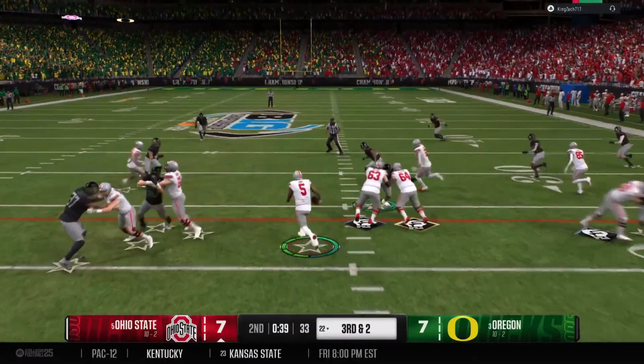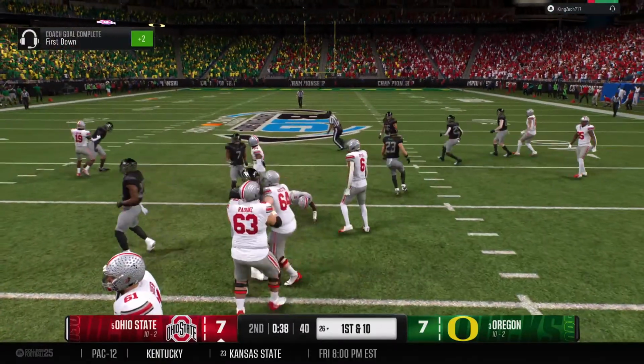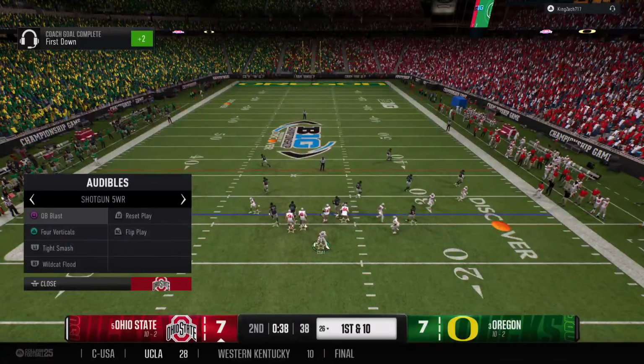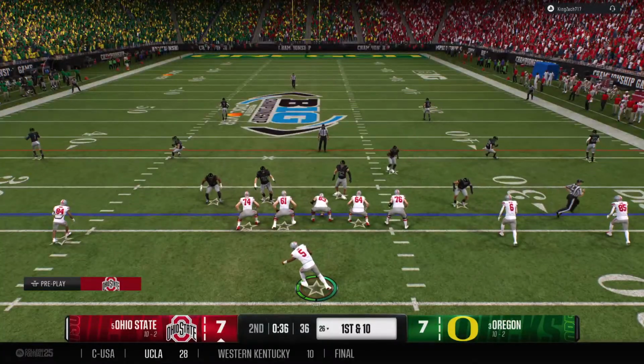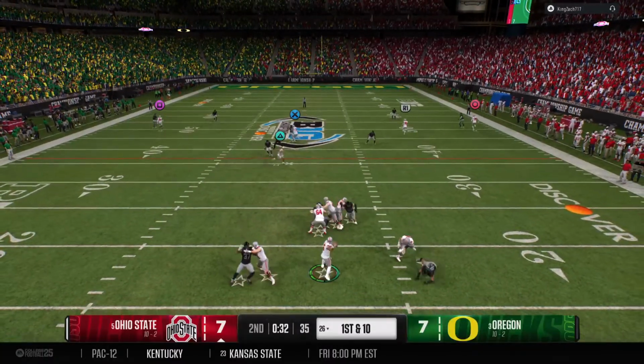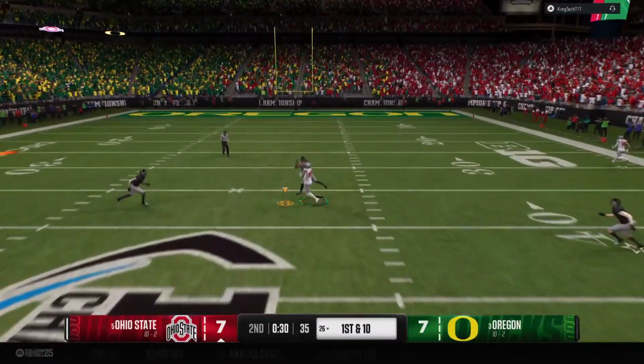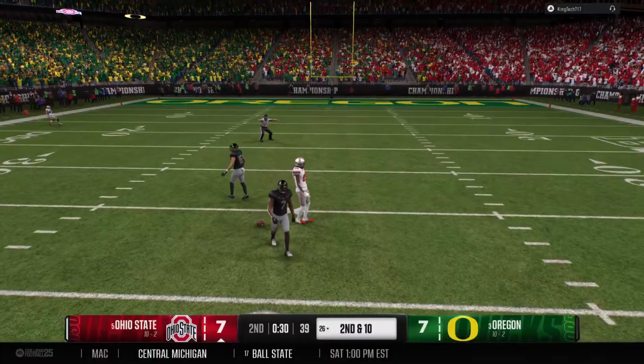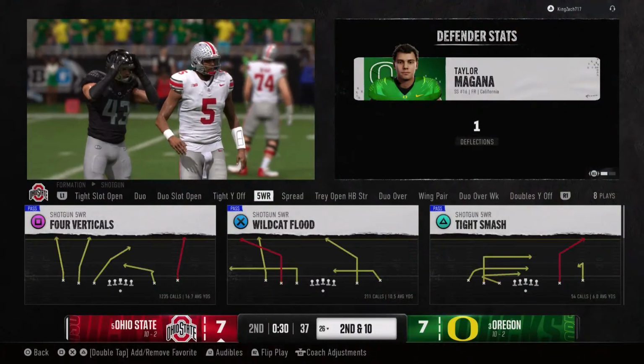Takes the snap and takes off on the run. Slides to avoid the big hit. First down, clock stops for a moment, but no huddle here. They've got to hurry. Quarterback drops back, probing the secondary. He'll take a deep shot. Aggressive call, a deep shot on first down, but incomplete.